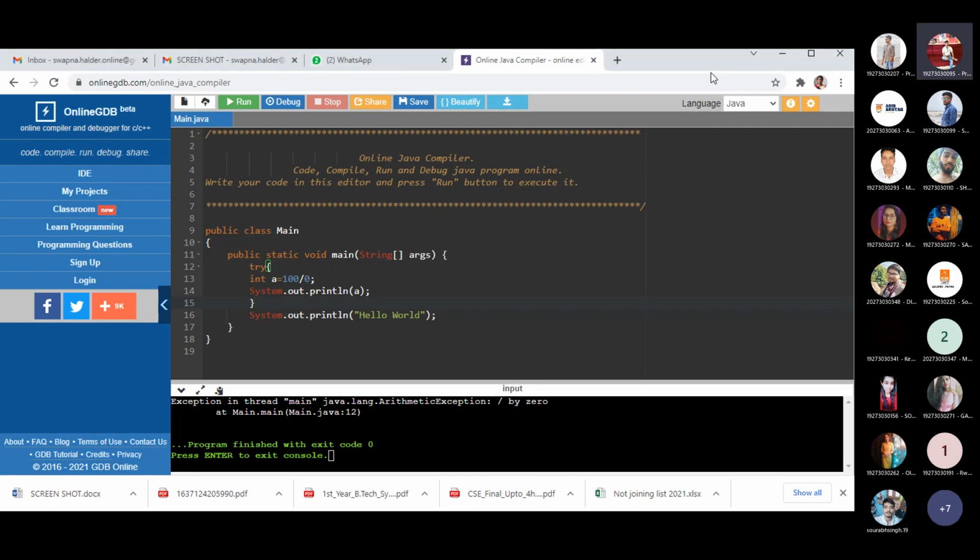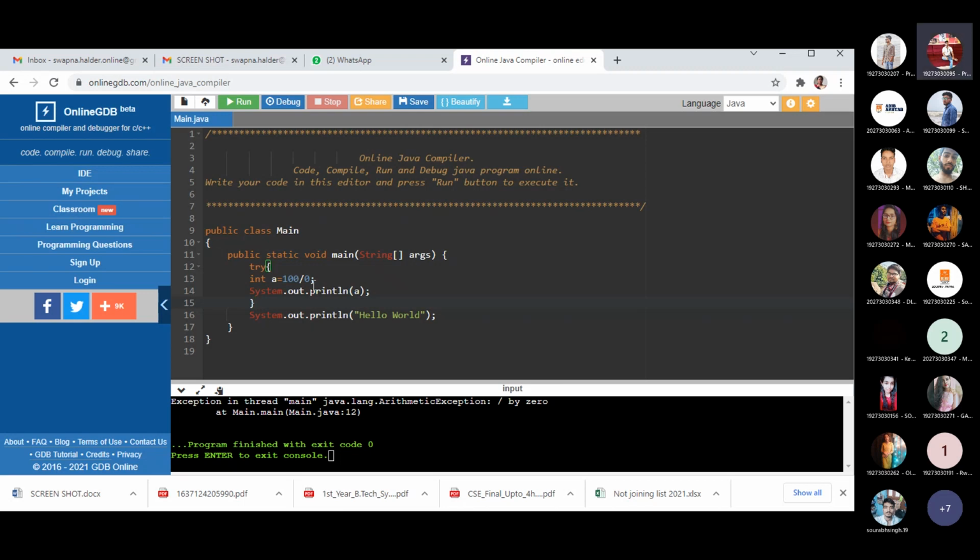Yes, you can use the SOP under the try block. Whatever statement is written in your source code, you can enclose within the try block.